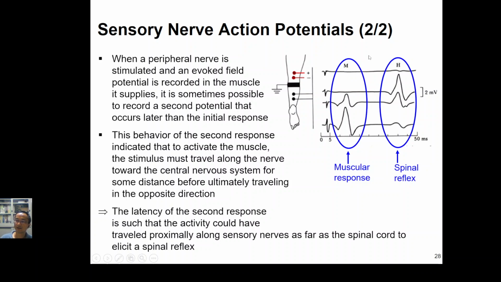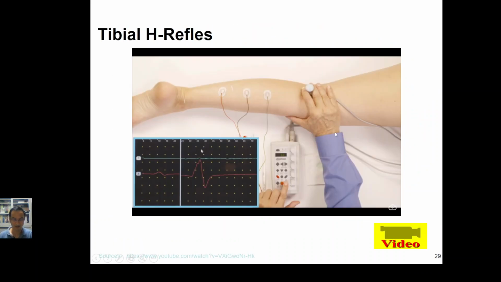You will find that after we have the stimulation, of course, the first signal we get definitely is the spinal one, because it's much faster. After a while, the spinal reflex signal will become small, and then the muscular response signal will come out. After a period of time, the spinal signal will become almost flattened, but the muscular response signal will become very high. Okay, so I have a video to let you have a look at that.